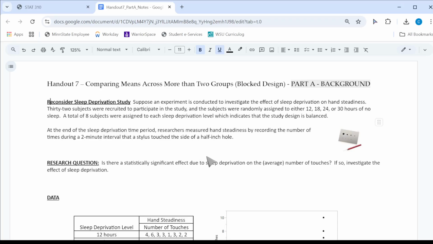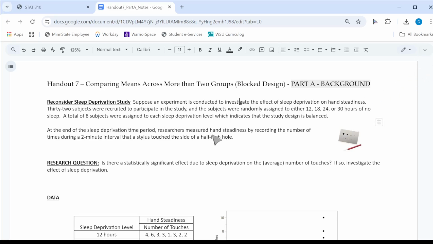What Handout 7 is about is making comparisons for means across groups, like analysis of variance, except now we have what is called a blocked design, which will be different than Handout 6. So let's talk a little bit about what we mean by a blocked design.